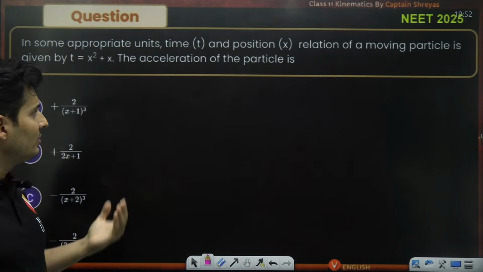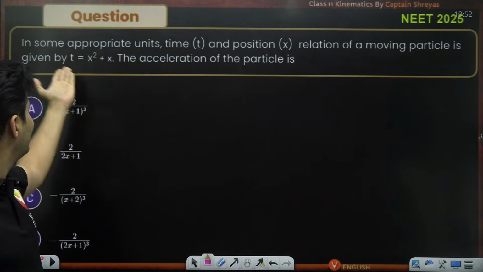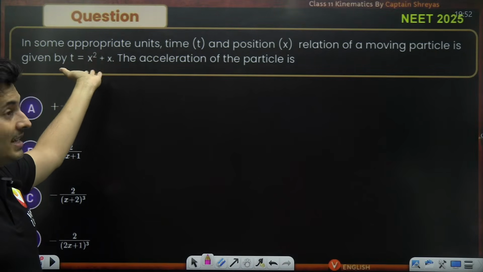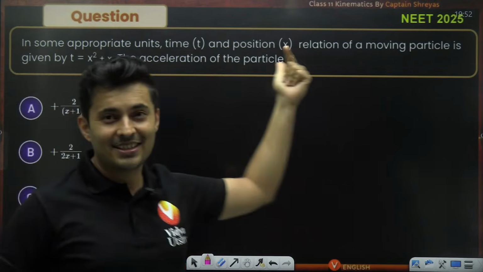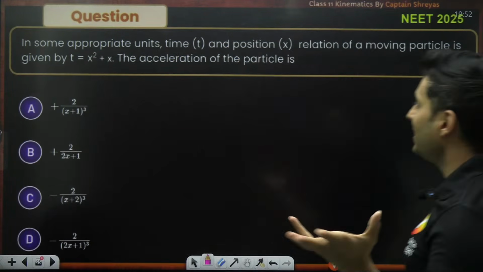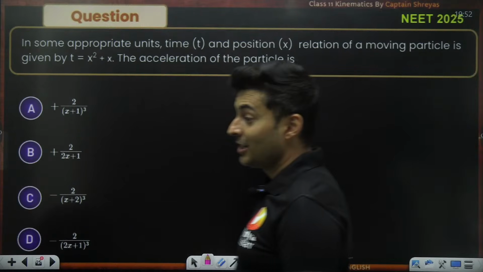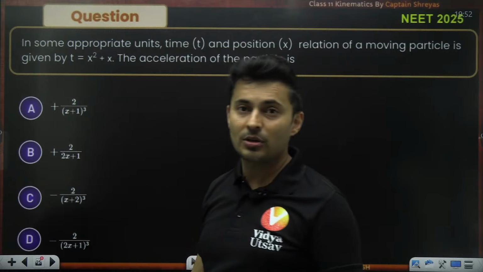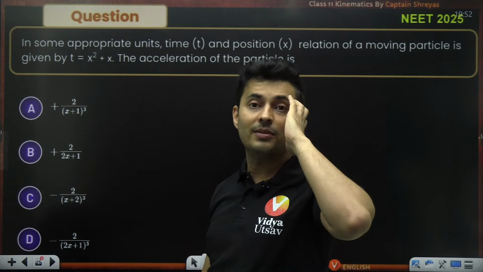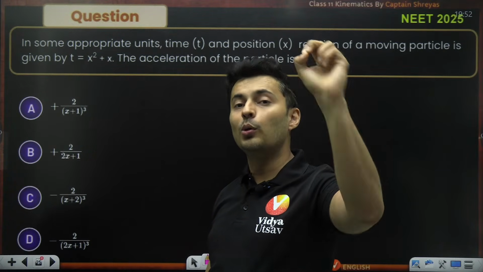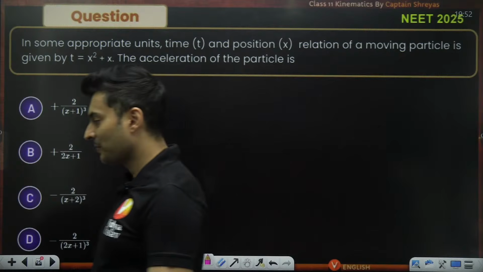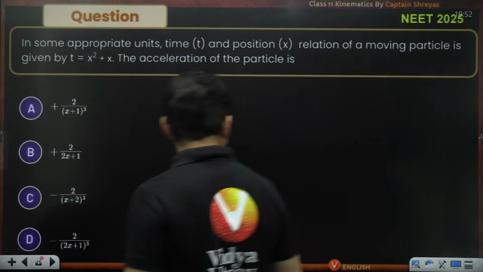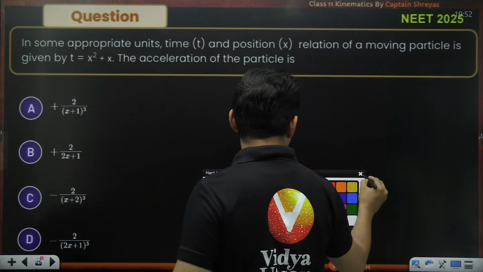Moving on to another question which was asked in NEET 2025 this year. Time is x square plus x. Come on, guys. Will you be able to crack this? Let me see. Find the acceleration of the particle. See, they have twisted the question. Usually, x is given as a function of time. Now they have given time as a function of x. That is what blew kids' minds. So this is a twisted question. Let's see how we do it.